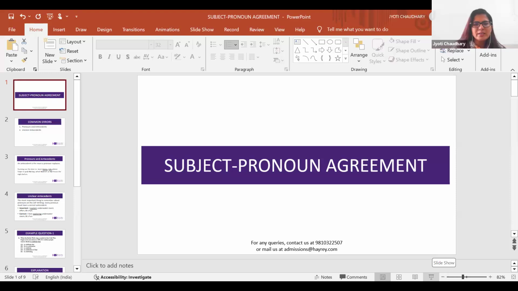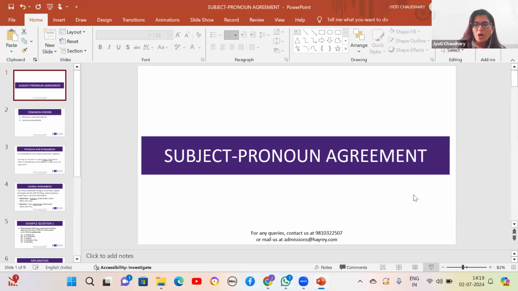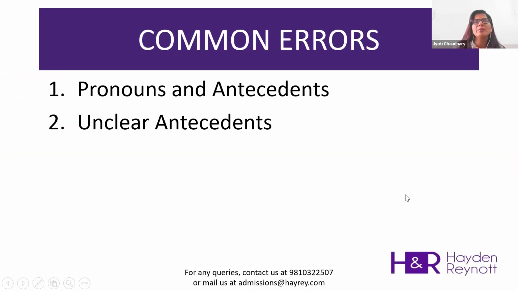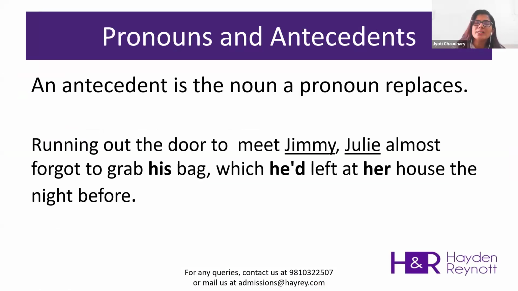Today's topic of the SAT grammar is subject pronoun agreement. In subject pronoun agreement, these are the two common errors that come into the pronoun portions of the SAT verbal part. The first one is pronoun antecedent, where we get confusion related to which antecedent is to be used